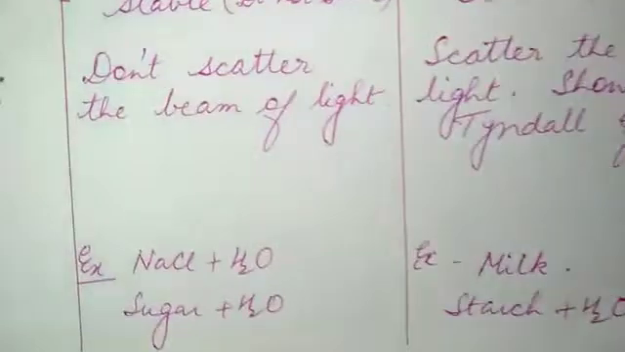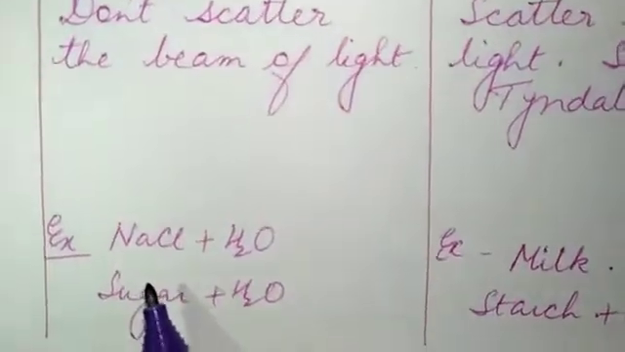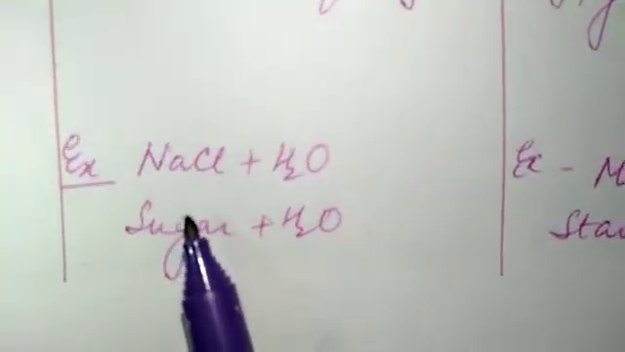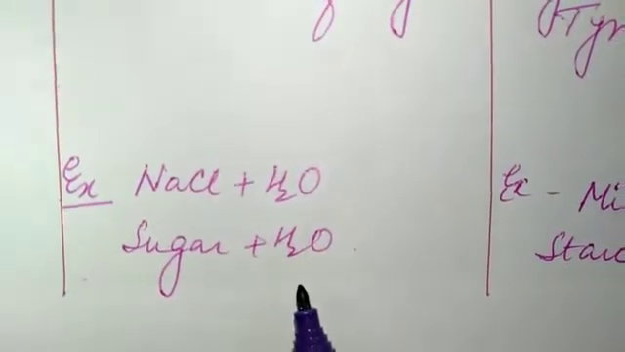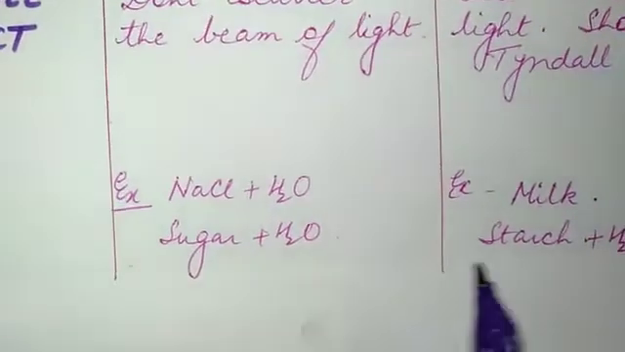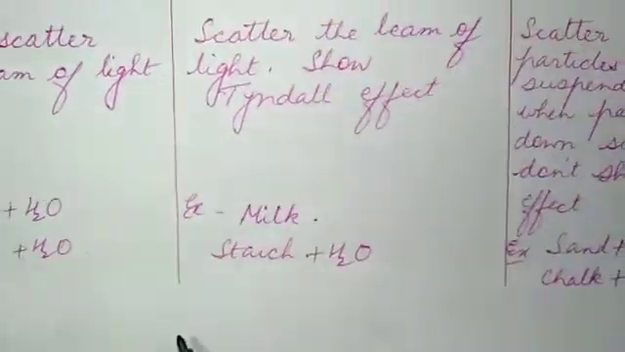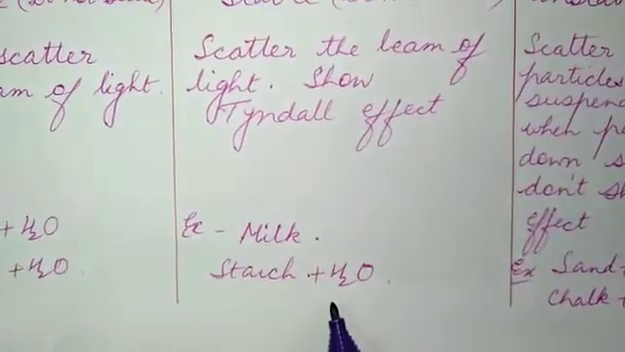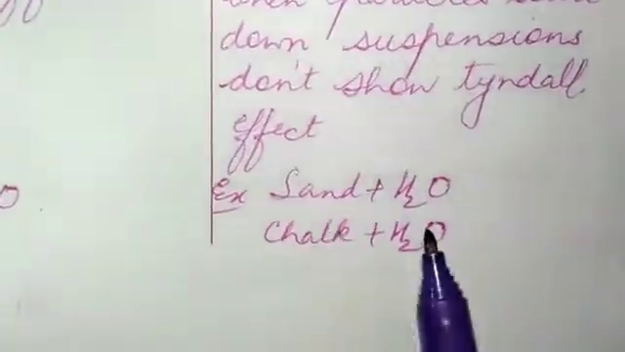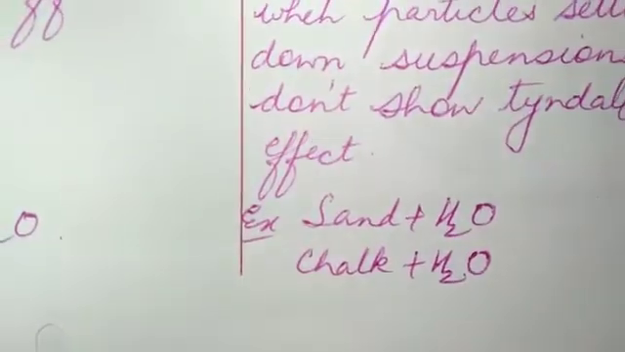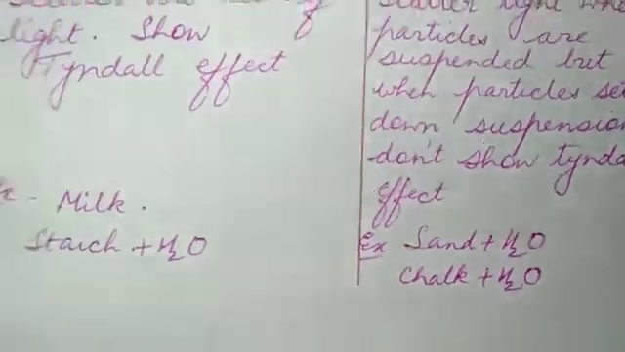Now let's see the examples. Solutions, we know many examples of solution. They are very common. NaCl plus water, sugar plus water, these are the examples of solutions. Then for colloids, milk is a colloid, starch plus water is a colloid. Then for suspensions, the examples are sand plus water, chalk plus water. I hope all three are clear to you.